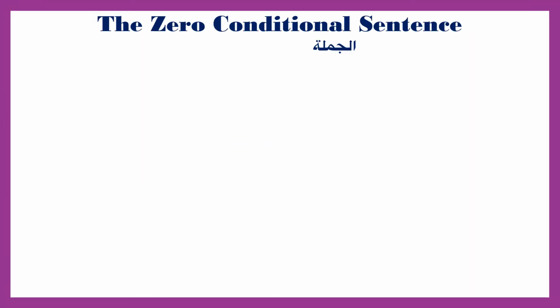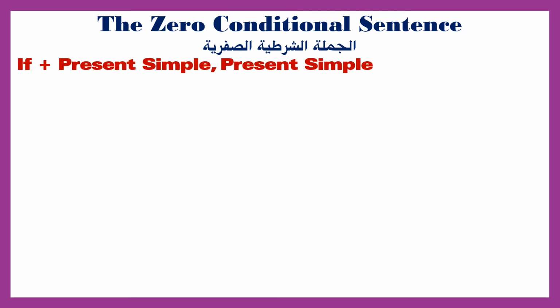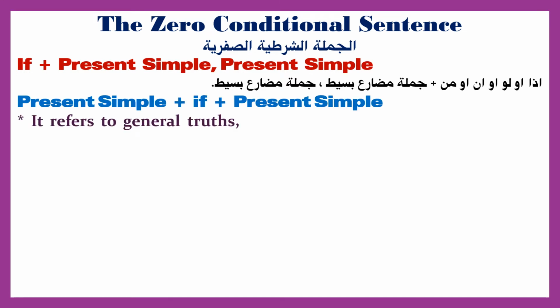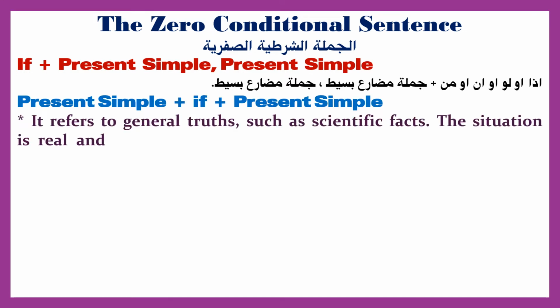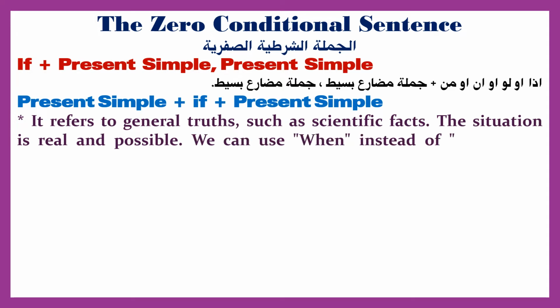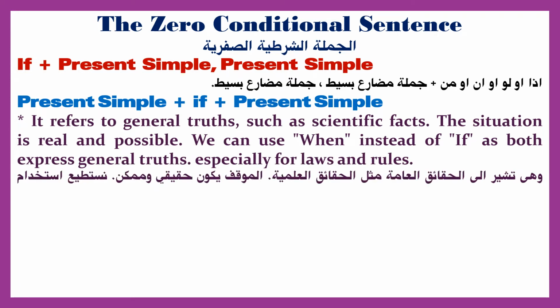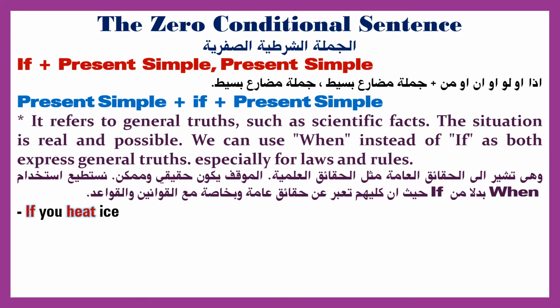The zero conditional sentence. If and present simple, present simple. Present simple and if and present simple. It refers to general truths, such as scientific facts. The situation is real and possible. We can use when instead of if as both express general truths, especially for laws and rules.